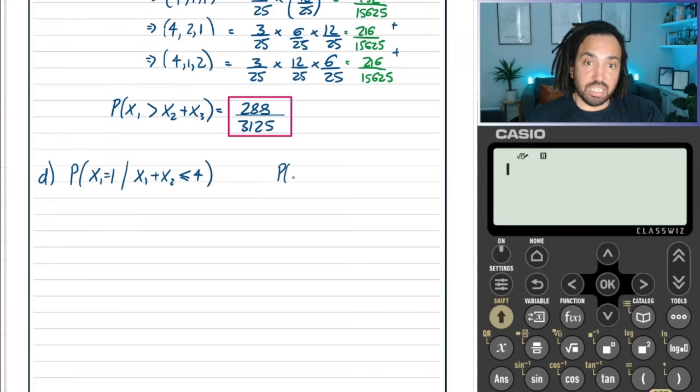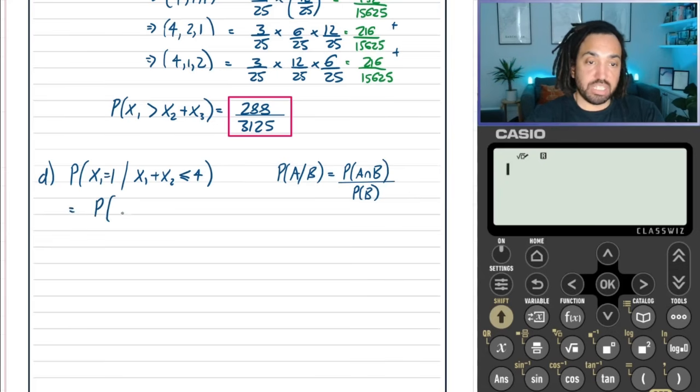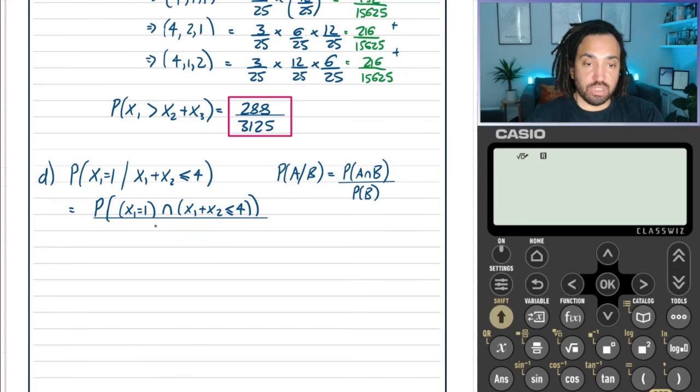And the conditional probability formula states that if we want to work out A given B, then we do the probability of A intersection B over the probability of B. So we can say this is what we're trying to work out: the probability of x1 equaling 1 and x1 plus x2 being less than or equal to 4, that's the intersection, over what is given, and that is the probability of x1 plus x2 being less than or equal to 4.